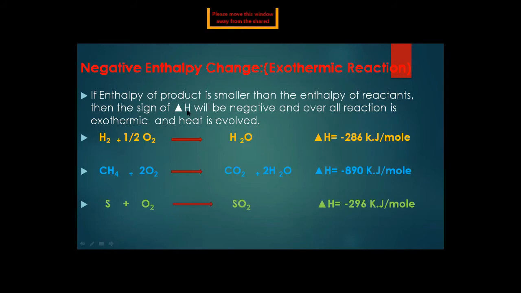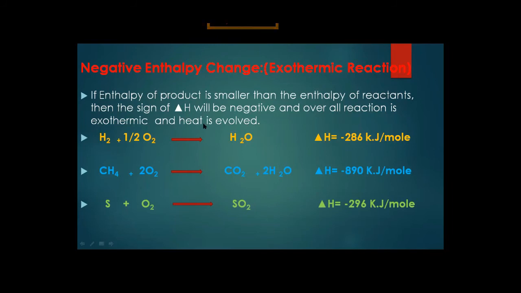The sign of delta H will be negative. In positive enthalpy change, the sign was positive. And the overall reaction is an exothermic reaction. In this reaction, heat is evolved, meaning they are releasing the heat.